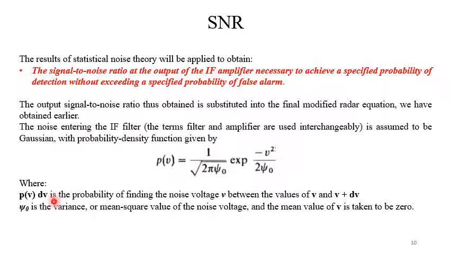The P(V) dV is the probability of finding the noise voltage between the value V to V plus dV, and psi 0 is the variance or the mean square value of the noise voltage, and the mean value of V is taken to be 0. This is a zero mean PDF.